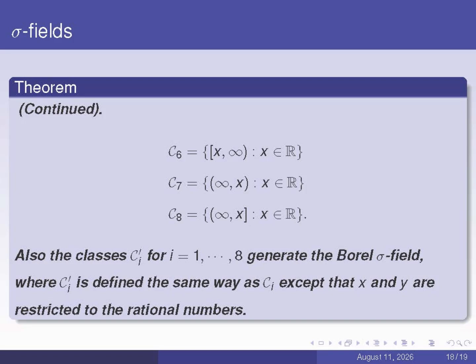The last 3 lines of this theorem state that we can reduce these 8 underlying collections and still generate the same Borel sigma field. This reduction is achieved simply by replacing the real endpoints with rational numbers. Such a reduction of the collections relies on the denseness of real numbers.